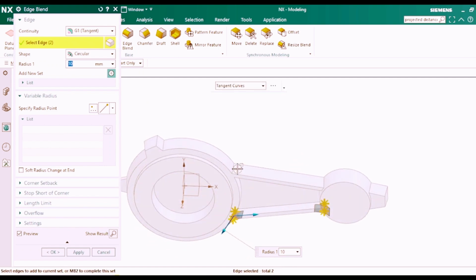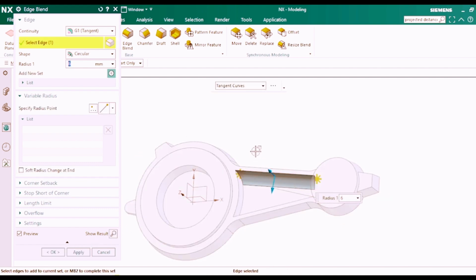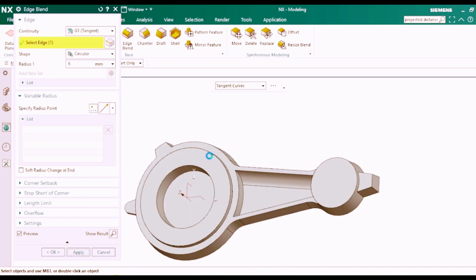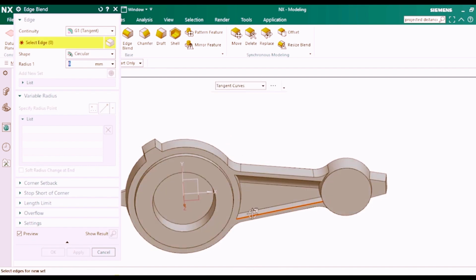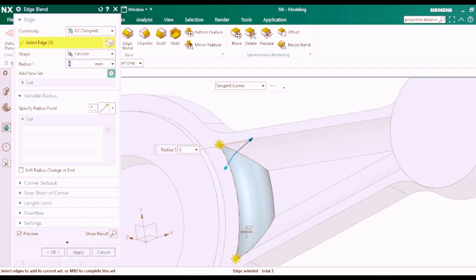Now we will apply blends to the edges by referring to the drawing provided. Go to Edge Blend, enter the radius value, then select the edge in the model and press Apply. You can select multiple edges at a time to apply blends.